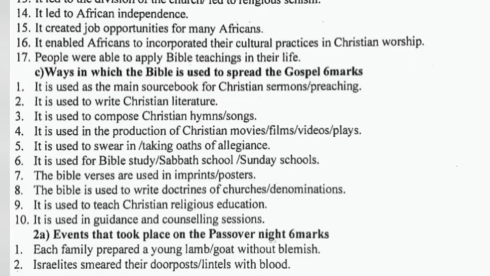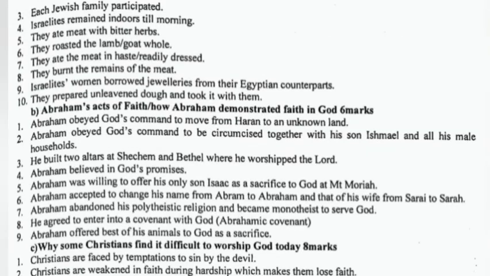Question 2a. Events that took place on the Passover night. Each family prepared a young lamb without blemish. Israelites smeared blood on their doorposts. Each Jewish family participated. Israelites remained indoors till morning. They ate meat with bitter herbs.